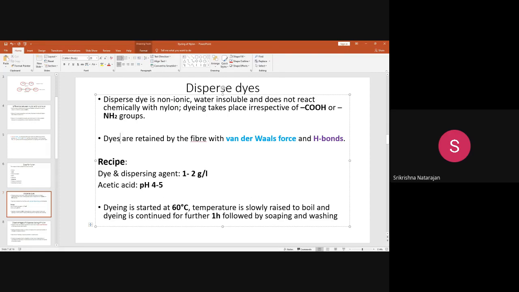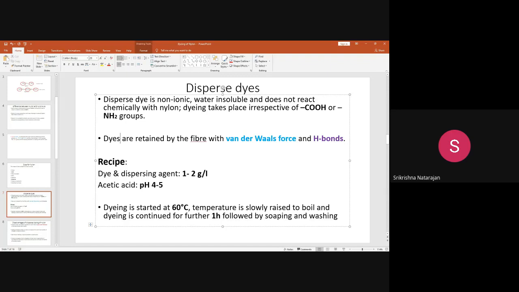You can use the disperse dyes, because nylon fiber also has a glass transition temperature of around, say, 100 degrees or so. So nylon can be dyed with the disperse dyes because it is a thermoplastic fiber. It can undergo transition from glassy state to rubbery state when you apply heat.